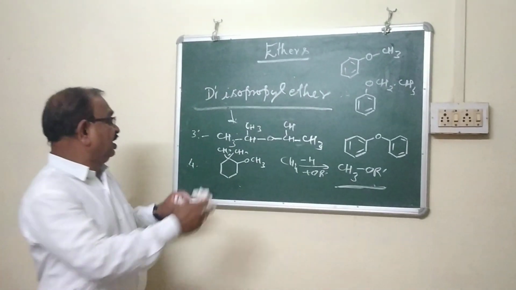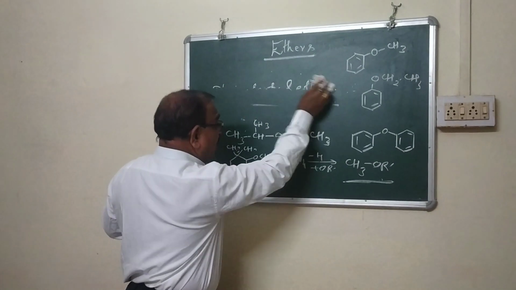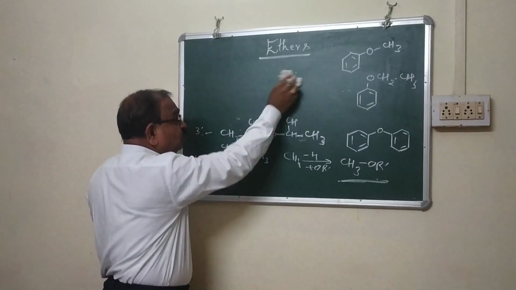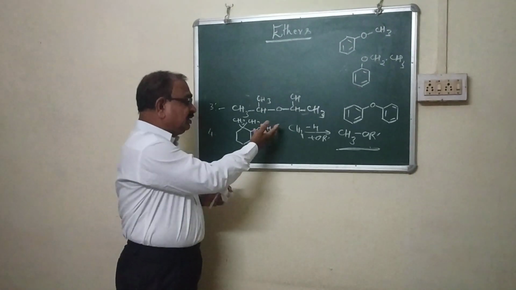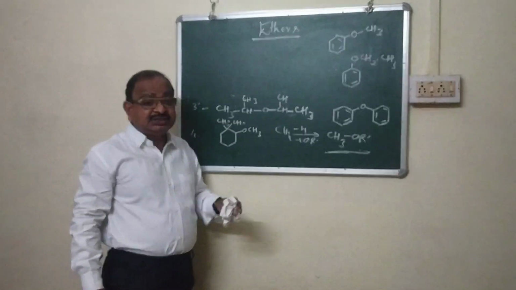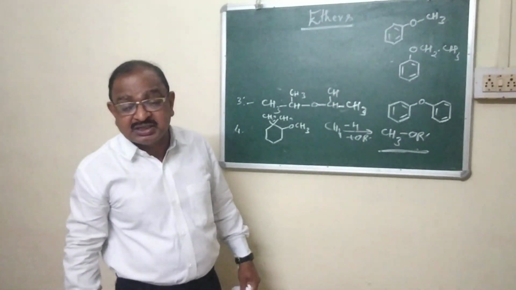But in what way is it asked in the examination? If you go through the papers, you will find most of the time it is asked what is the IUPAC name of this compound.